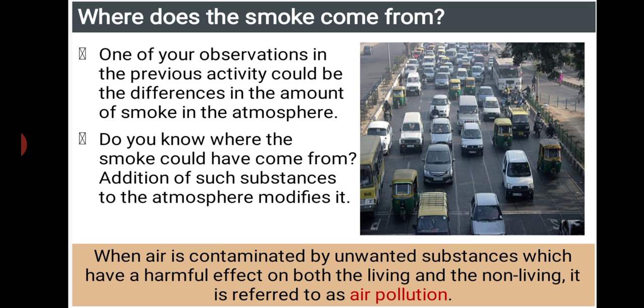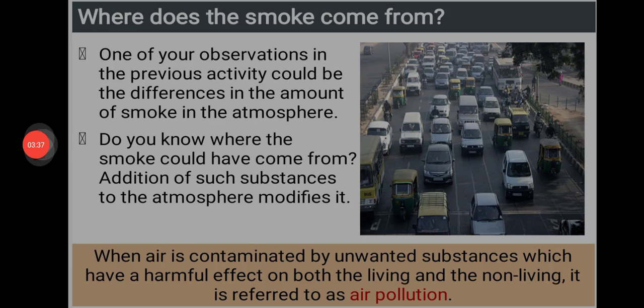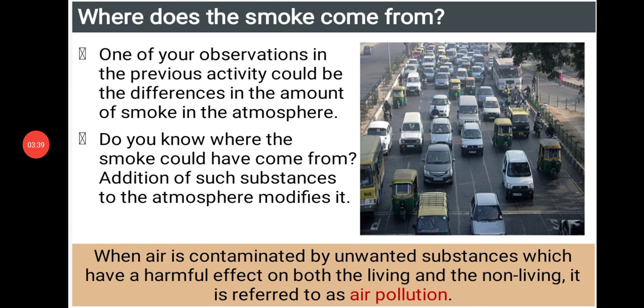So what do you mean by air pollution? When air is contaminated by unwanted substances which have a harmful effect on both the living and the non-living, it is referred to as air pollution. Whatever the pollution may be, whether soil pollution, water pollution, or noise pollution, any unwanted substances causing harm are called pollution.